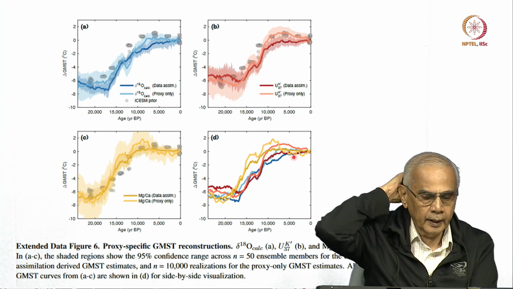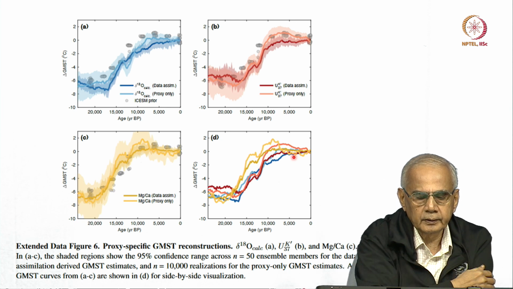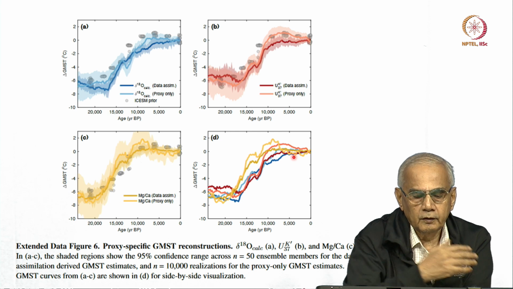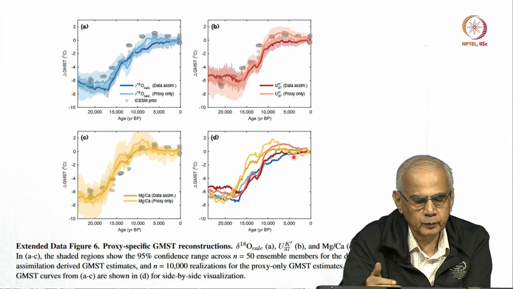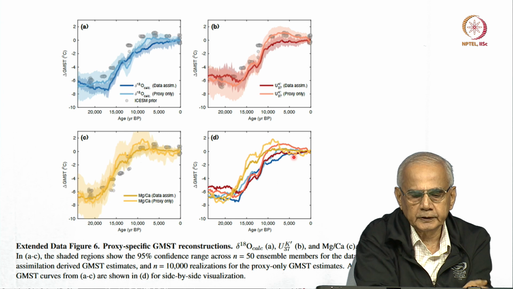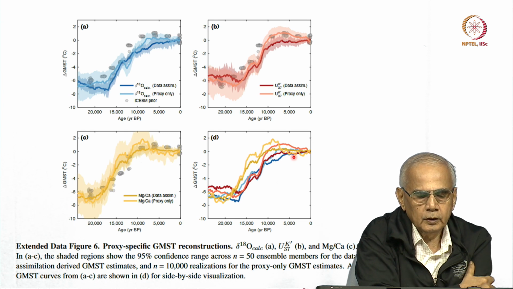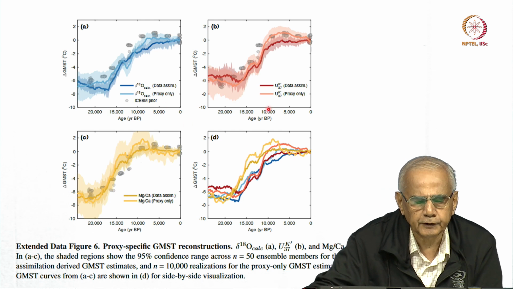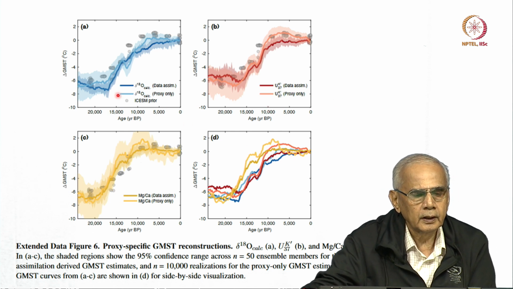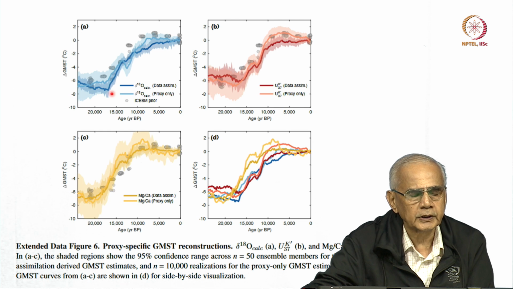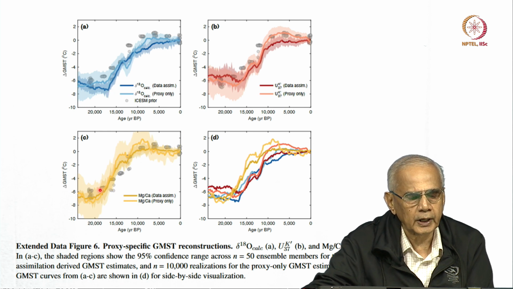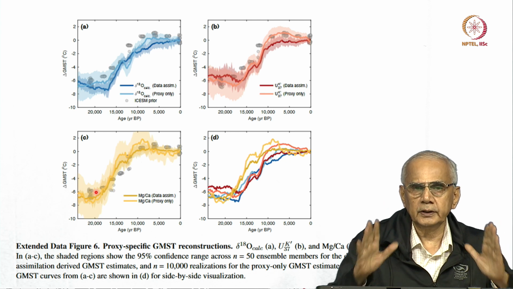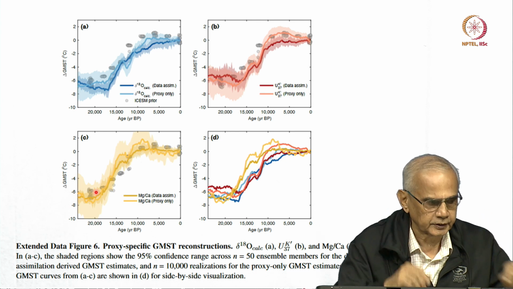Okay. Now, we have only 50 ensemble members from models to assimilate with the global mean temperature. So what it shows is that yes, the different proxies give slightly different temperatures, but the time at which the global temperature suddenly starts rising is almost the same in all the three cases. Okay? So that's the point I want to make. Three different proxies give me the same result, so I trust this proxy.